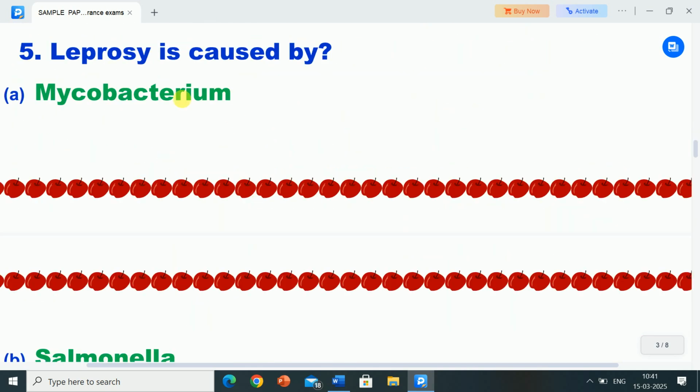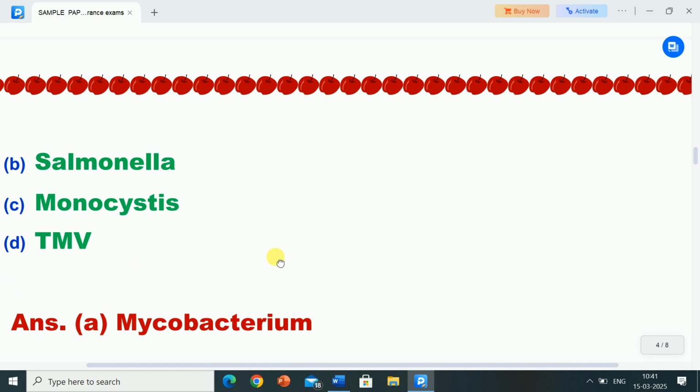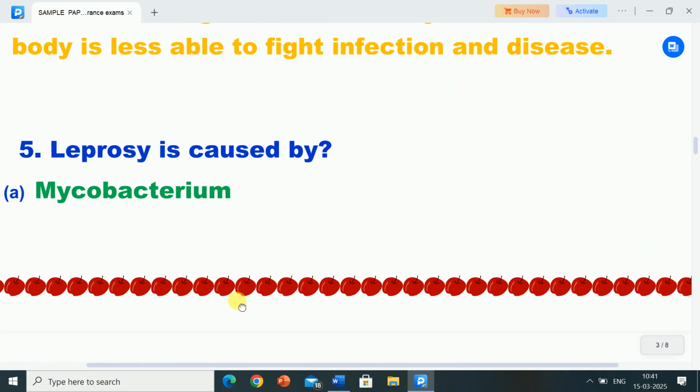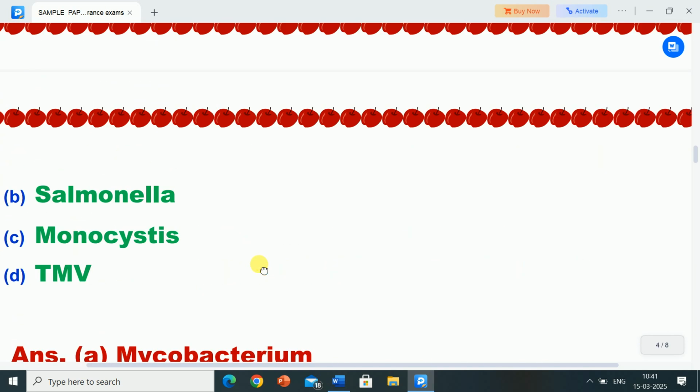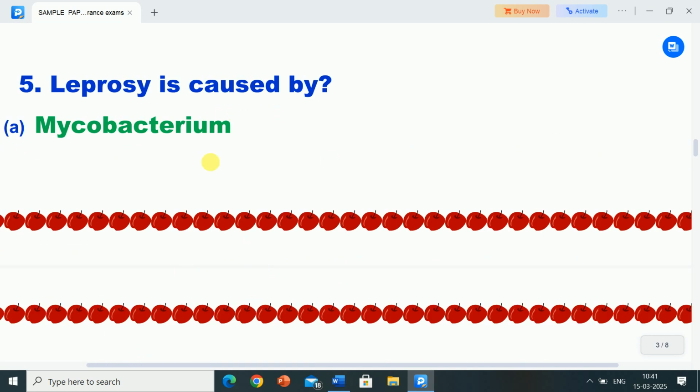Question number 5 is, leprosy is caused by? Options are A. Mycobacterium, B. Salmonella, C. Monocystis, option D. TMV, that is tobacco mosaic virus. Correct answer is option A, Mycobacterium. Leprosy is caused by Mycobacterium.